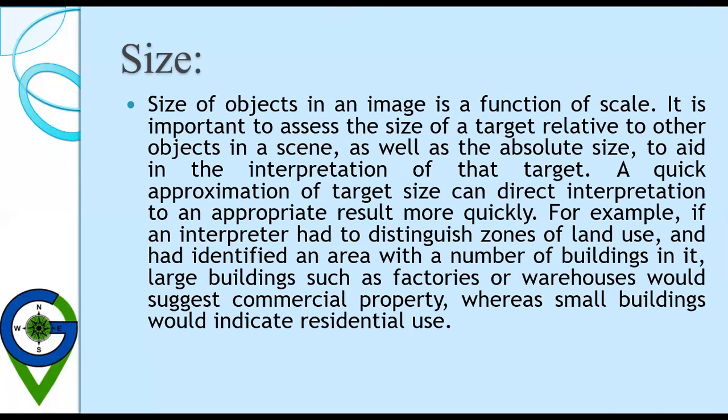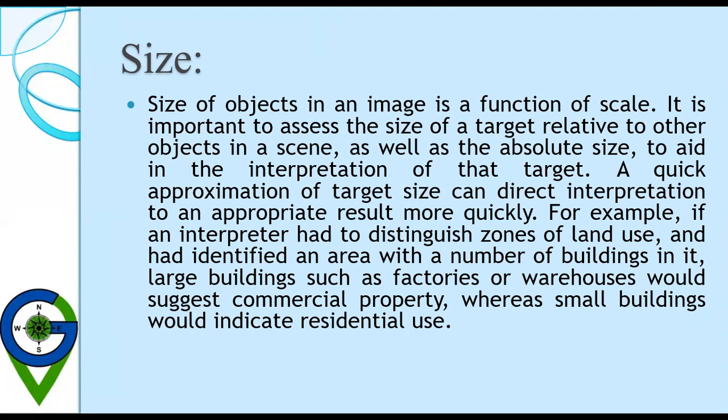It is important to assess the size of a target relative to other objects in a scene, as well as the absolute size, to aid in the interpretation of that target. A quick approximation of target size can direct interpretation to an appropriate result more quickly.